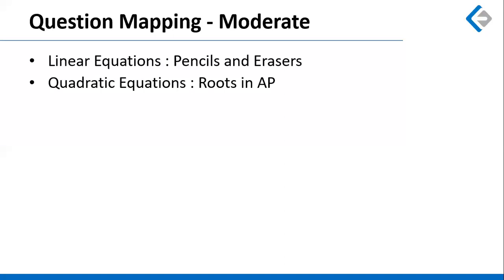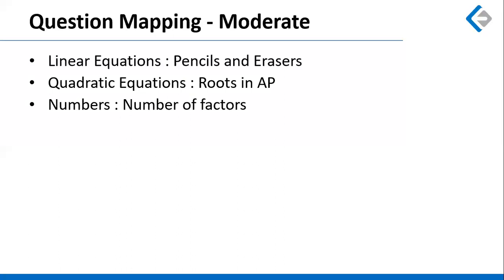Quadratic equation, there was a question on the roots of the equation being in arithmetic progression. And if you apply the common difference being equal because the roots are in AP, you should be able to solve the question, provided you know alpha plus beta, which is minus b by a, and alpha beta, which is c by a.